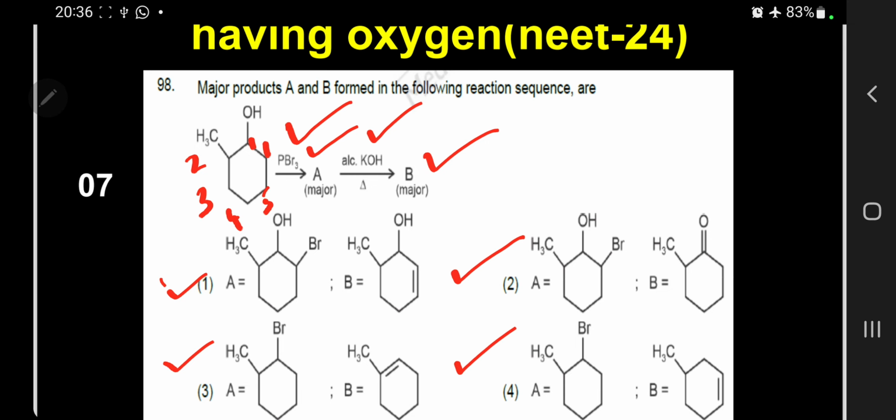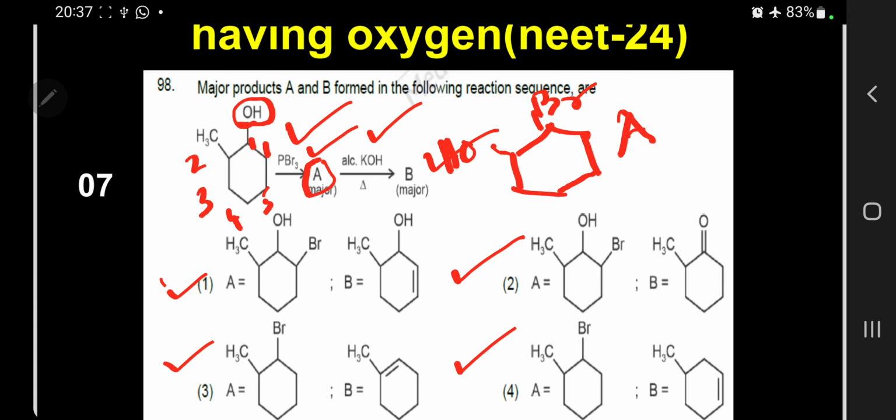So OH will be substituted by Br through PBr3, that is A. So I can now write the intermediate with Br, that is A. Then the second one, alcoholic KOH, it is a dehydrohalogenating agent, it will eliminate HBr.